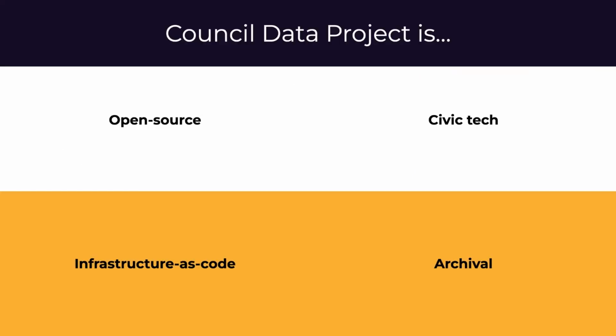Circling back to Council Data Project, some key aspects about the project is that it's open source, because we believe that CDP should be collaborative and open to the public, and we welcome anyone that wants to contribute. Another aspect is that it's civic tech, because CDP aims to improve the community relationships with the government using technology. Council Data Project is infrastructure as code, because we provide a scalable, reproducible infrastructure so that anyone can easily spin up a CDP deployment for their local community. And it's archival, because CDP stores and organizes data for future accessibility and historical purposes.